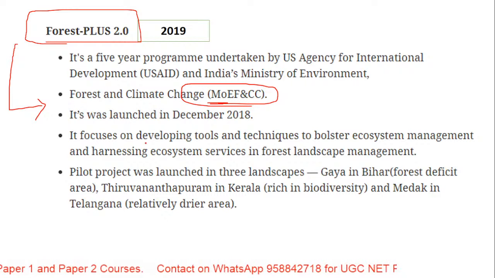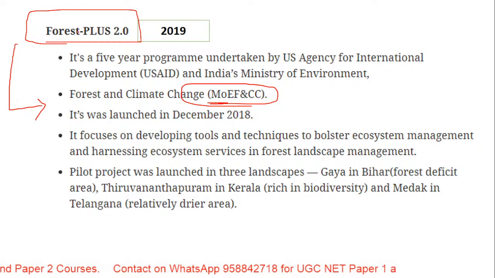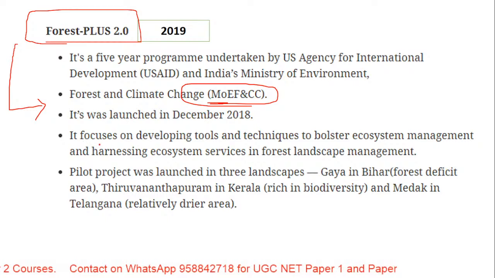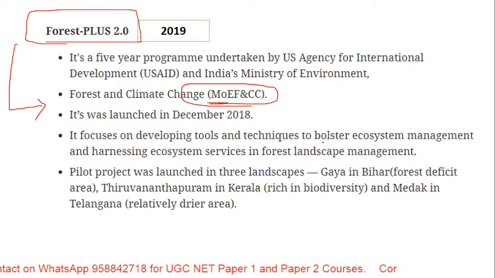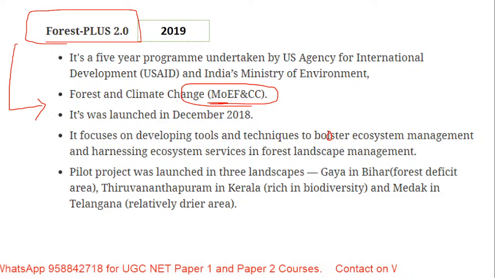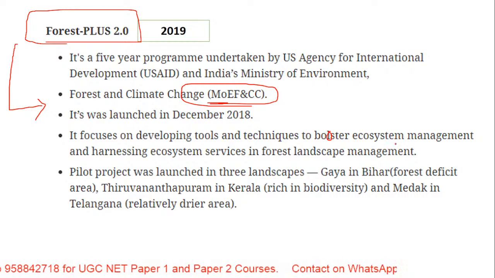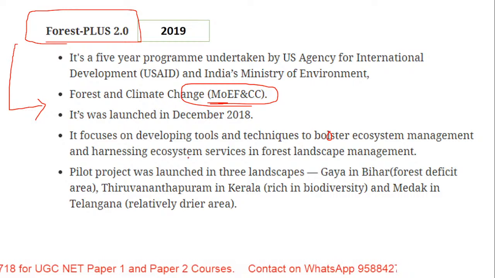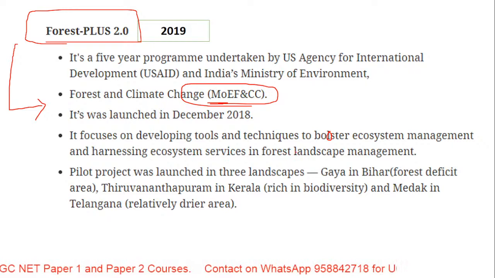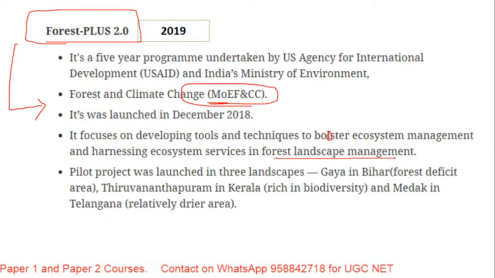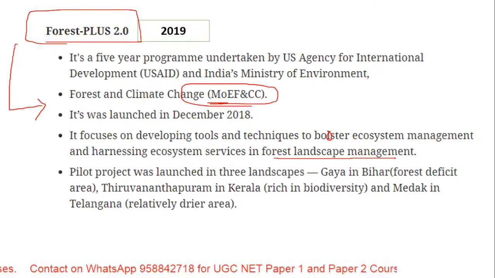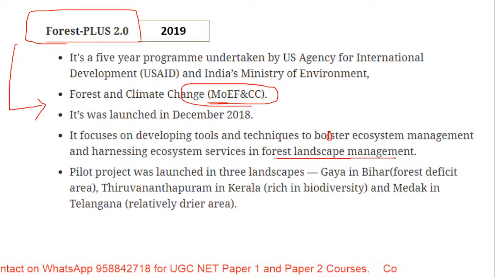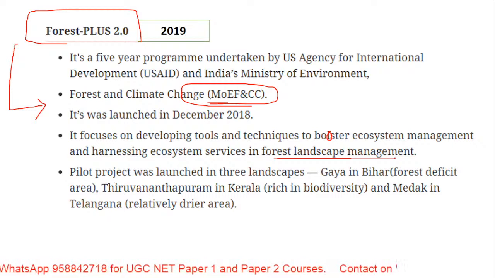Okay. So let us see what Forest Plus 2.0 focuses on. It focuses on developing tools and techniques to boost ecosystem management, as well as ecosystem services with respect to forest landscape management. So in order to boost ecosystem management, we have launched this program and the pilot project.